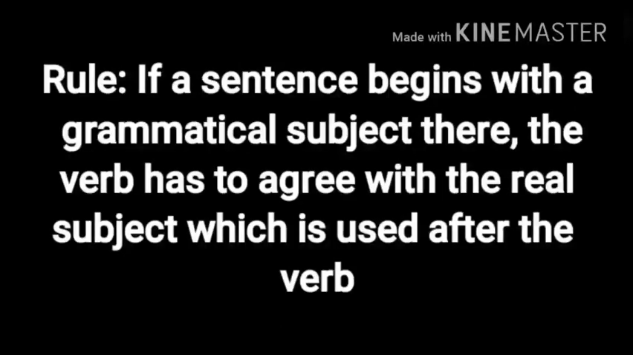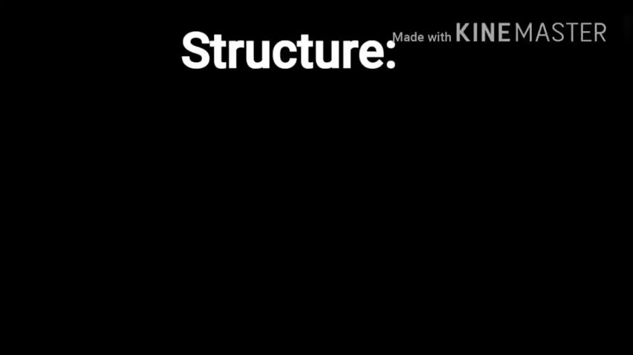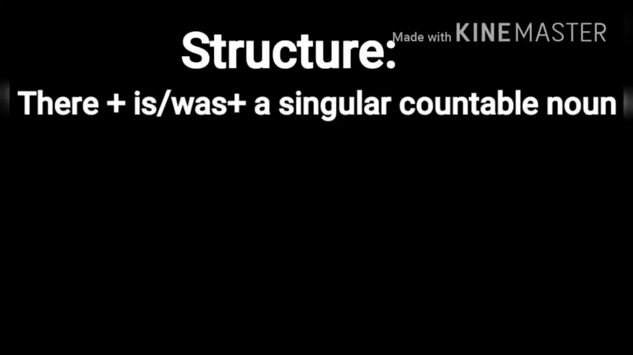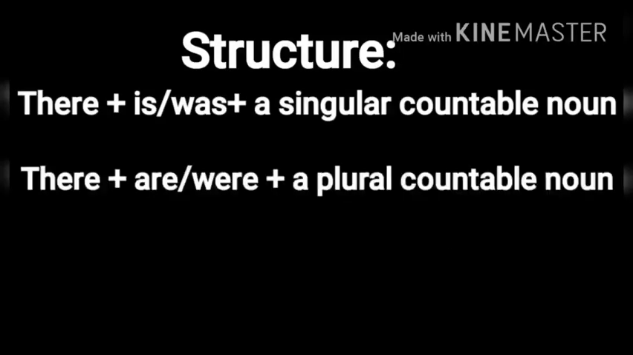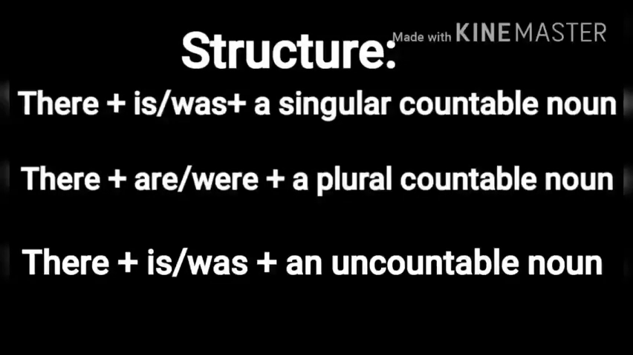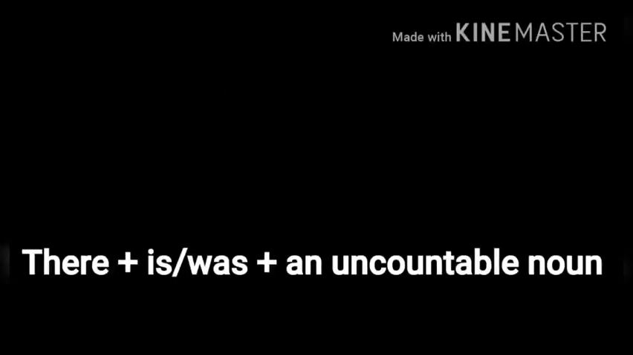From these examples, we came to know that if a sentence begins with a grammatical subject there, the verb has to agree with the real subject which is used after the verb. If the real subject is in singular number, then we use the verb of singular number. If the subject is in plural, then we use plural verb. If the subject is an uncountable noun, we use singular verb, just like the third sentence.